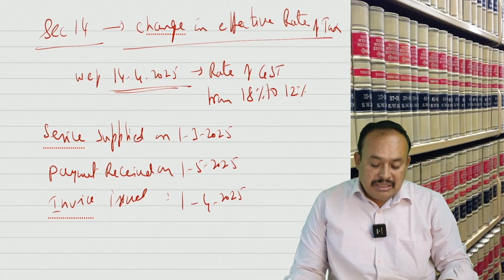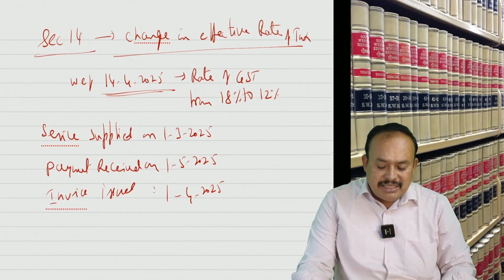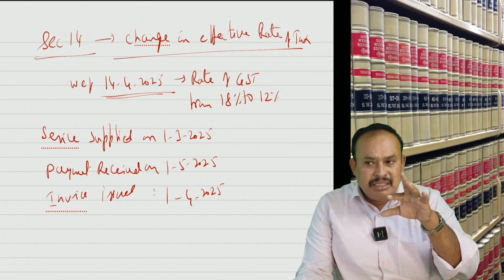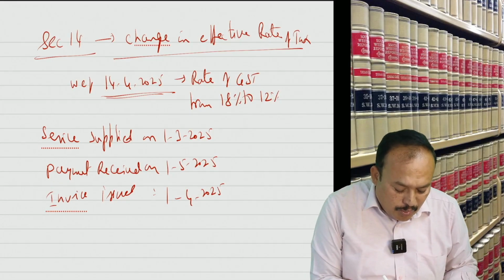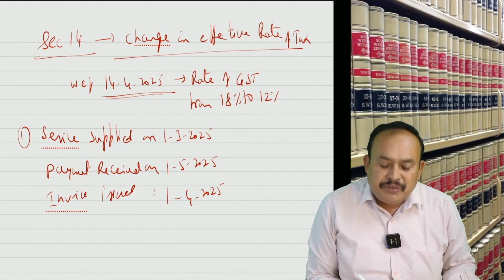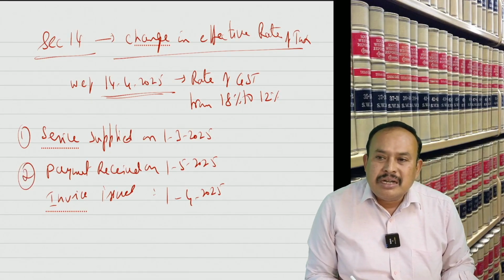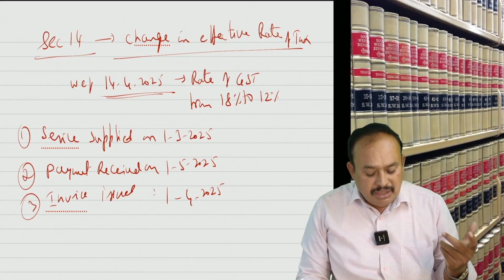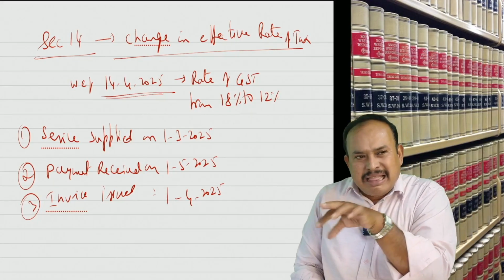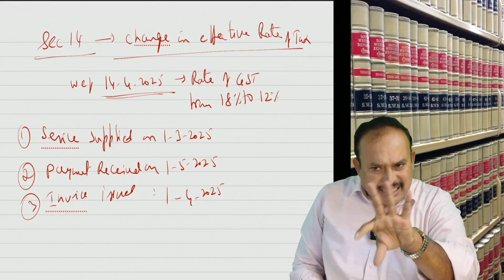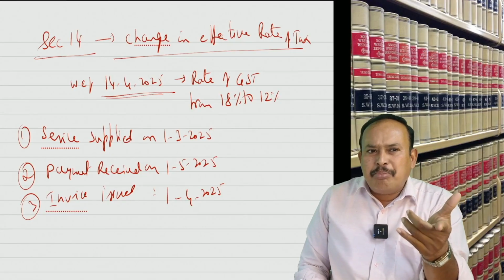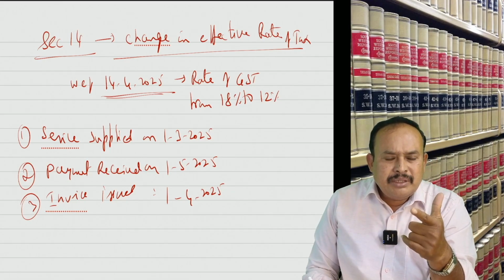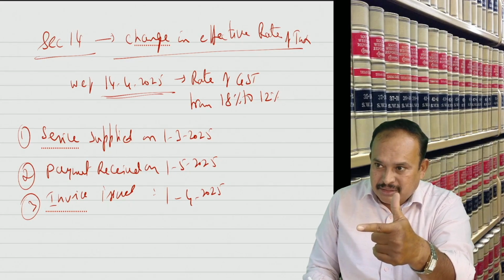Dear friends, if this is the case, you understand the case? There is a change in effective rate of tax in between 3 dates. One is date of completion of service, 2 date of payment, 3 date of invoice. In between these 3 dates, there is a change in the rate of tax. Yes or no? Date of completion of service when? When was the service completed? 1st of March. Say the day, 1st of March, don't just say March.